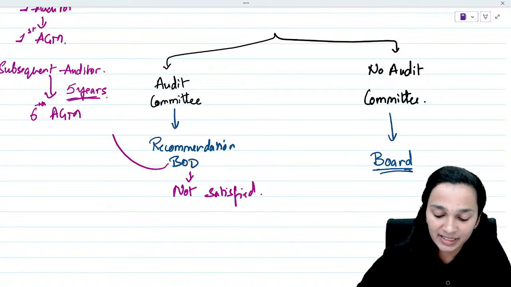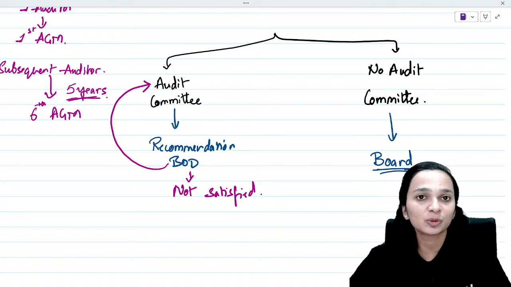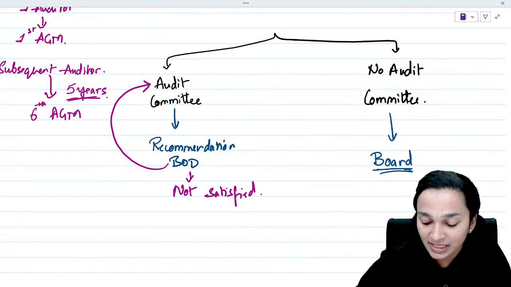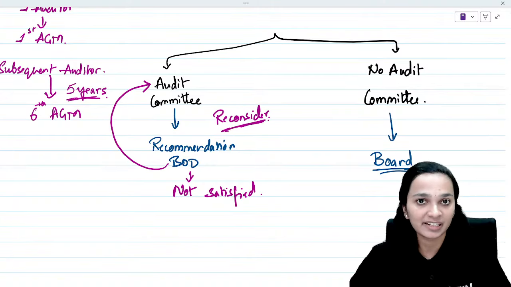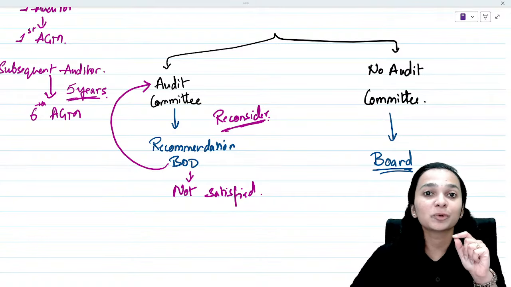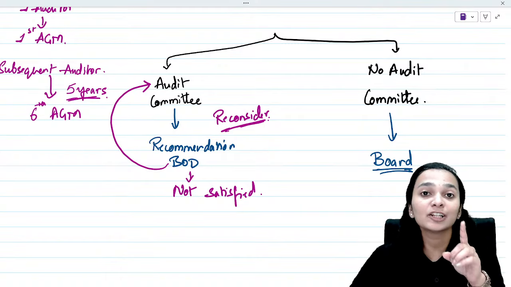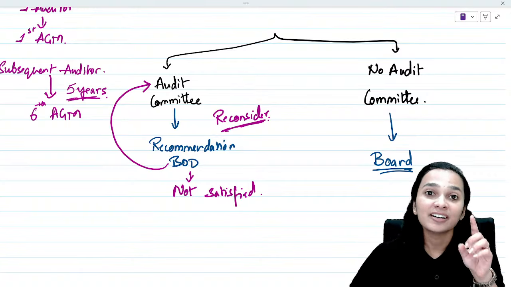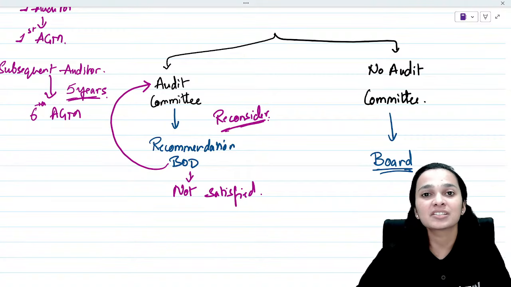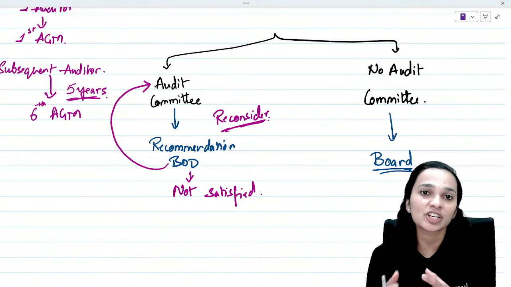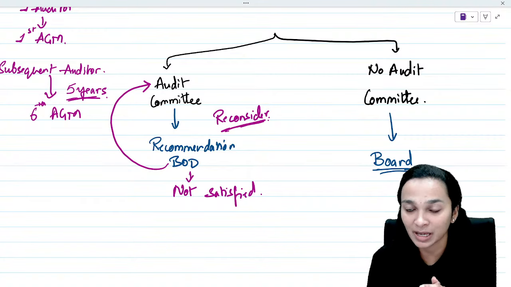The board can send the recommendations back to the audit committee for reconsideration. They may ask the audit committee to reconsider their recommendations, and also they will have to give a reason as to why they did not like the earlier recommendations which were given by the audit committee. So this is how the basic name suggestion and finalization of name will happen.